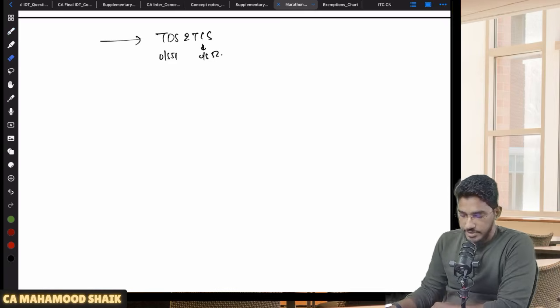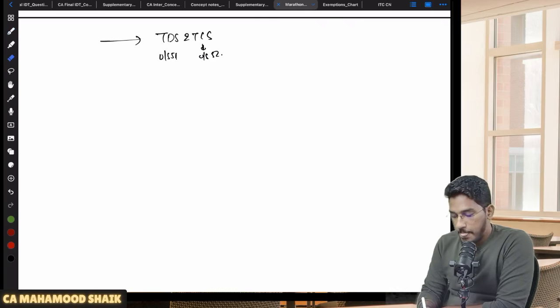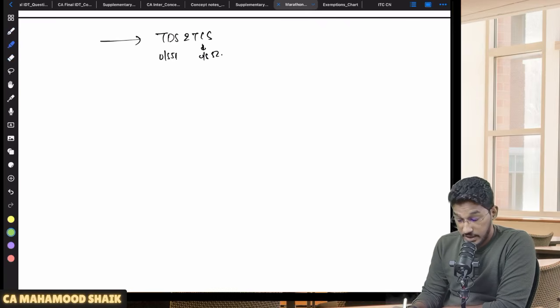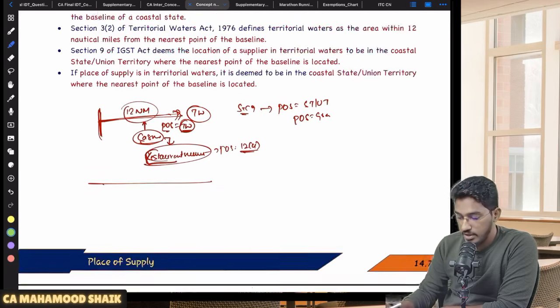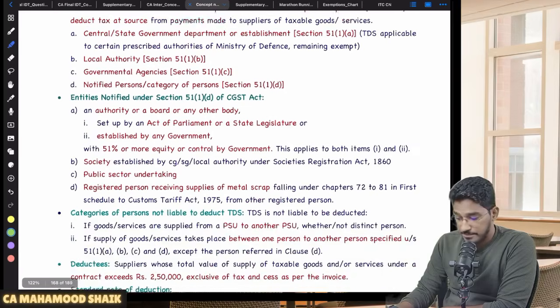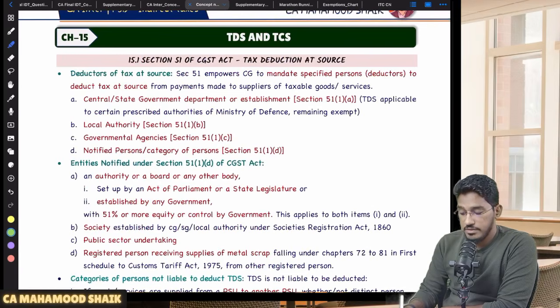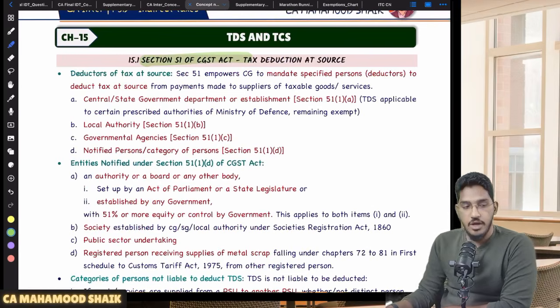Okay, so we'll try to resume now. The next chapter, as I have told, which I'm going to pick up for revision is TDS and TCS. A very small chapter, but very important from the examination perspective. These days, we are seeing very frequent questions from this chapter as well. So let us see. First, section 51, we'll try to cover TDS.